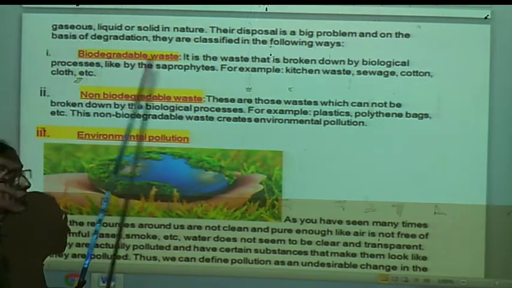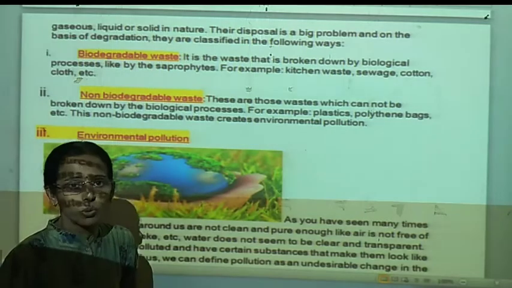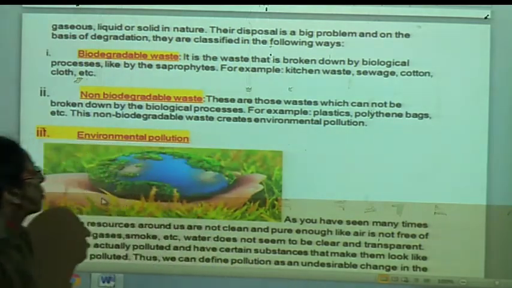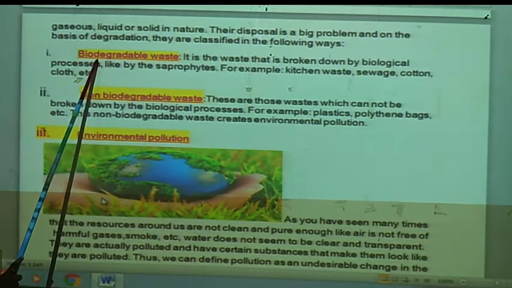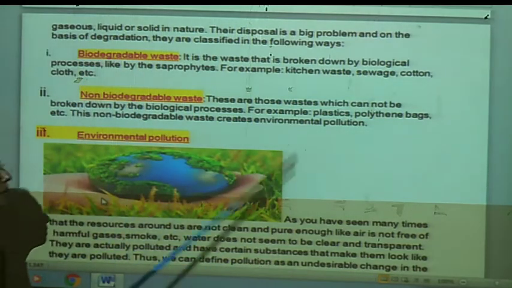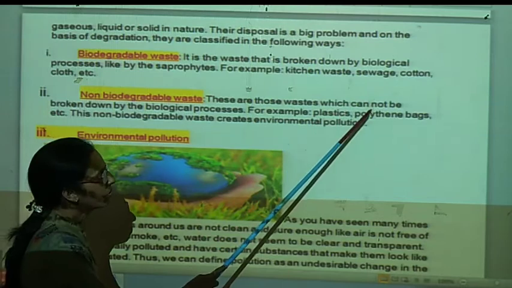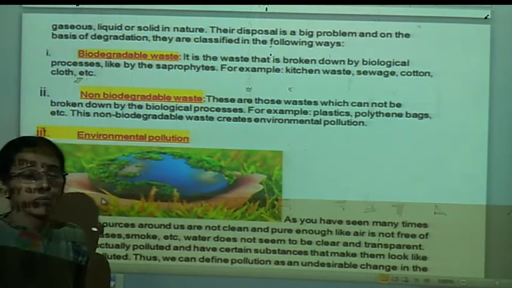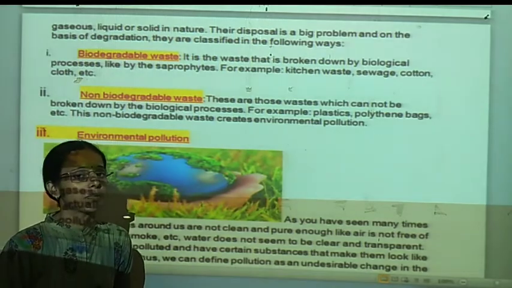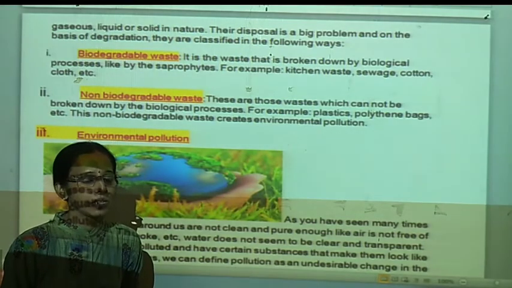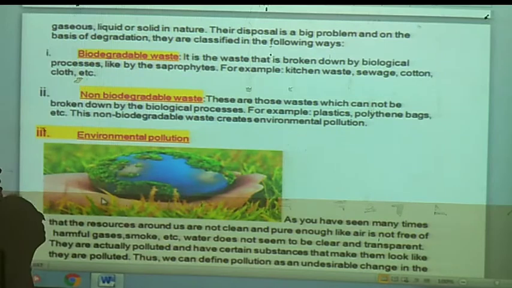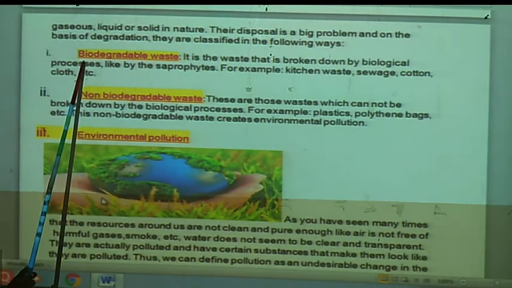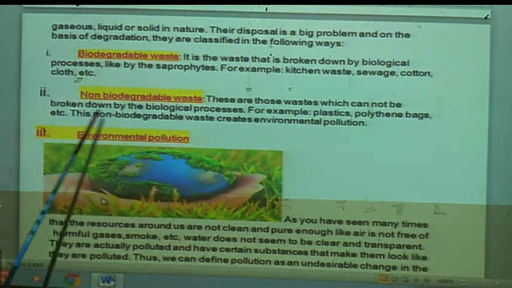Biodegradable means the waste material which can undergo decomposition or it can be degraded with the help of microbes. These are called biodegradable. For example, kitchen waste, sewage, cotton, cloth, papers, then leftovers of the vegetables. These all can be decomposed very easily in a short period of time. Therefore, these all are called biodegradable waste.